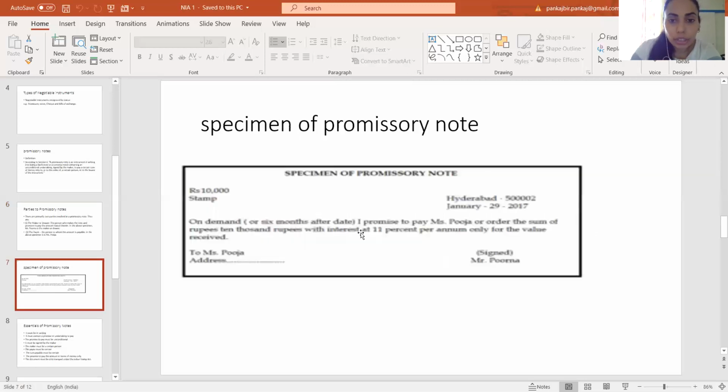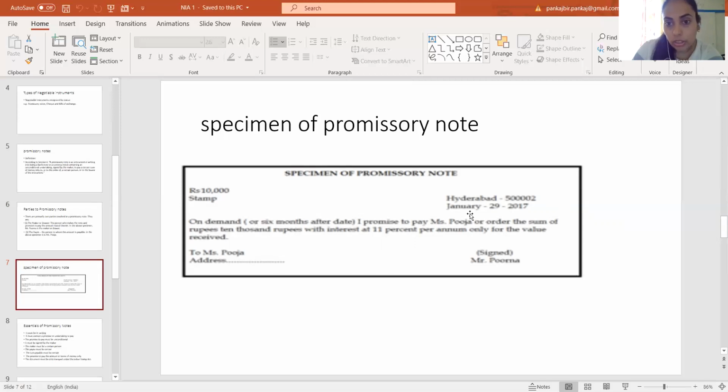On the screen, as you see, there is a specimen copy of a promissory note. This is a promissory note made on 29 January 2017, and it is made in Hyderabad. The amount mentioned is 10,000 rupees, on demand and the maturity.